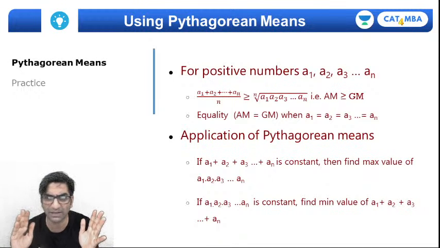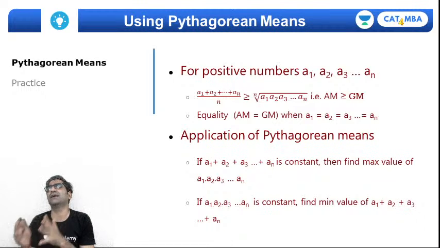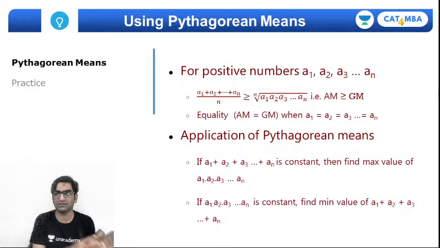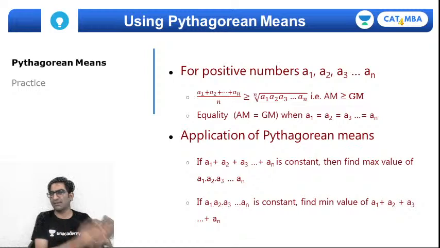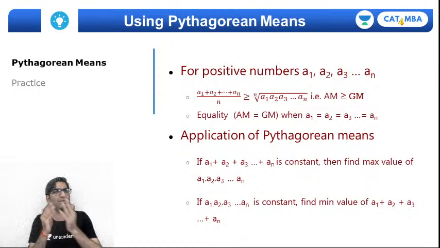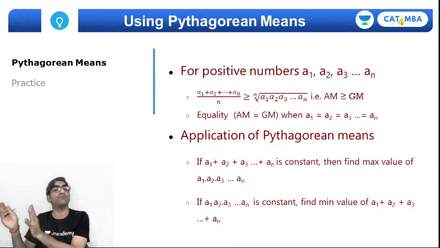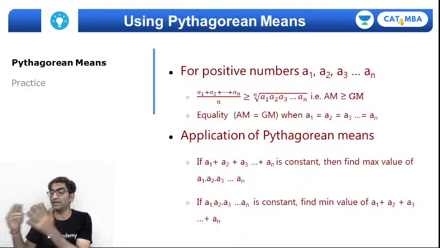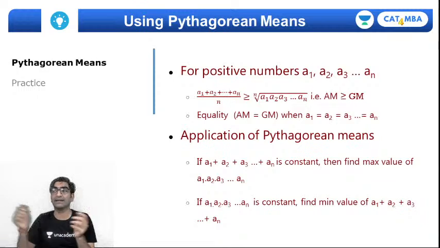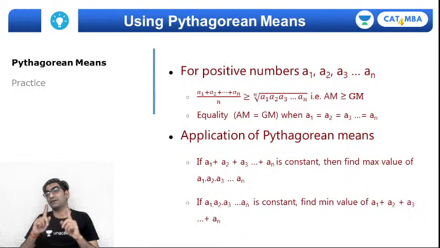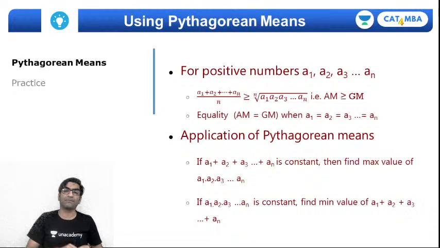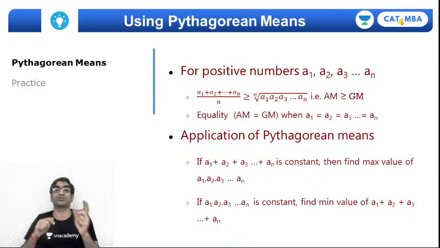So general rule of thumb क्या है कि is the sum constant or is the product constant? If the sum is constant, then the product will be maximum when variables are equal. If the product is constant, then the sum will be minimum when AM equal to GM, when x1 equal to x2 equal to x3, right? But remember, इस method में एक trap होता है कि आपको ये याद रखना है कि product उन्हीं का maximum होगा जिनका sum constant है, right?